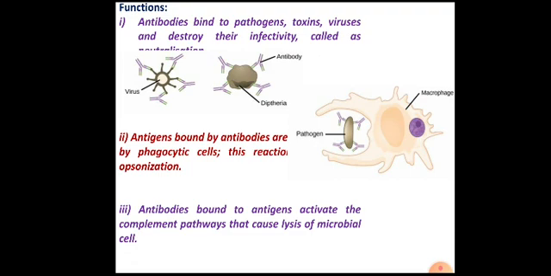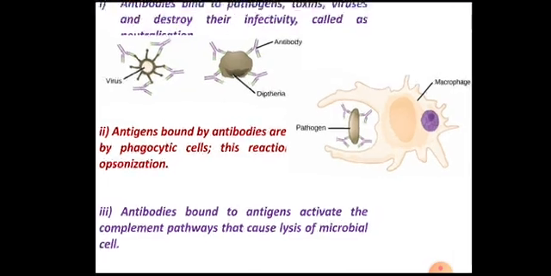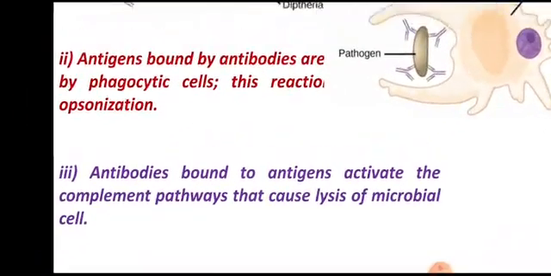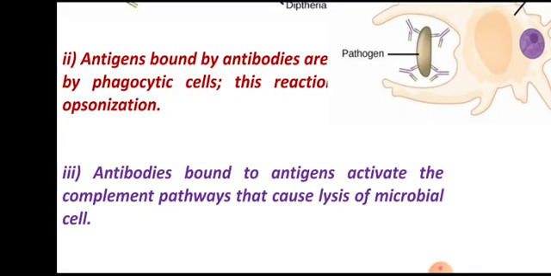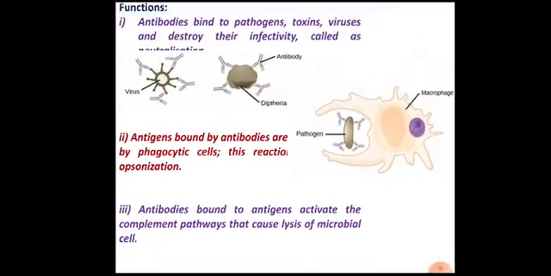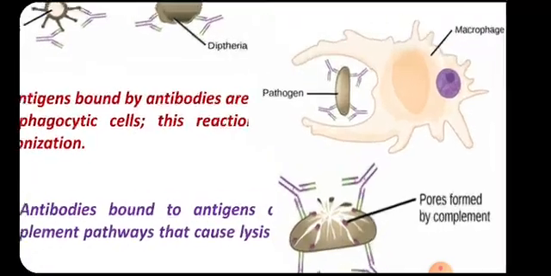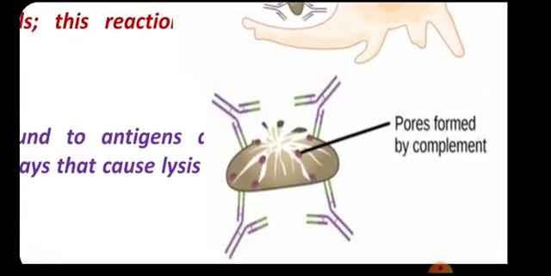Third function is activation of complement pathway. We have seen that complements are lytic proteins which are responsible for the killing of bacterial cells. So antibodies bound to the antigens activate the complement pathways that cause lysis of microbial cell. That means these antigen antibody complexes are also responsible for activation of complement.